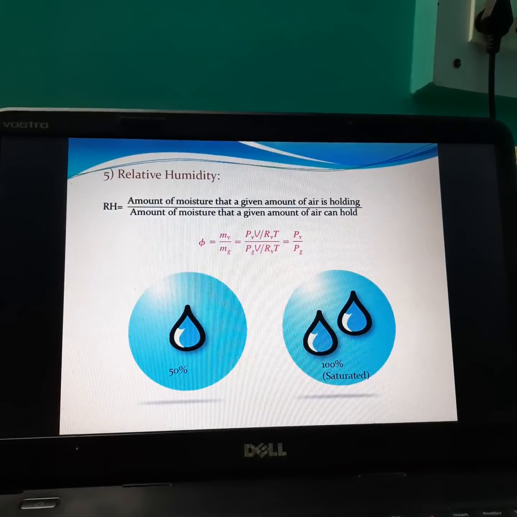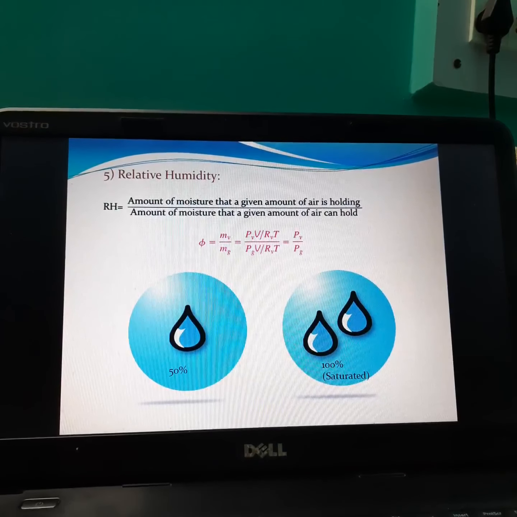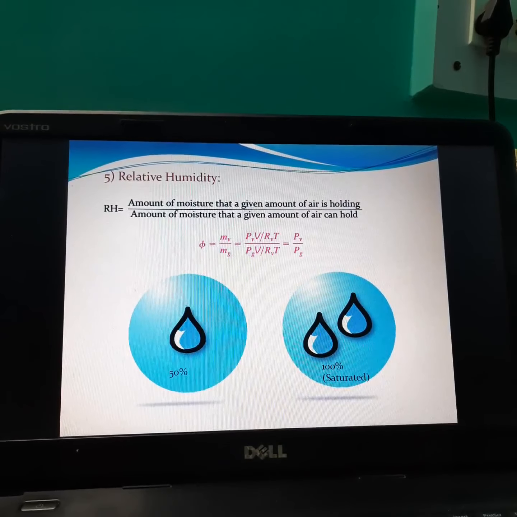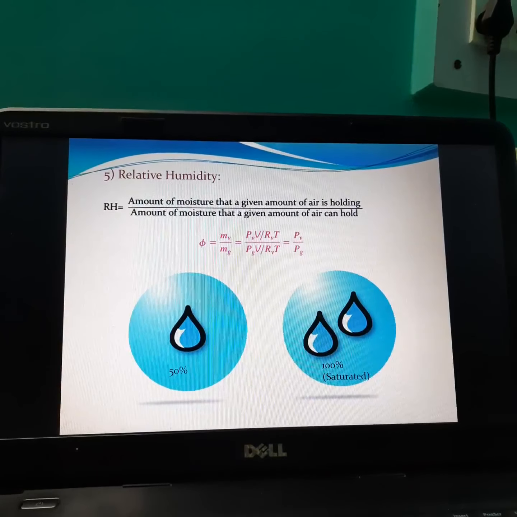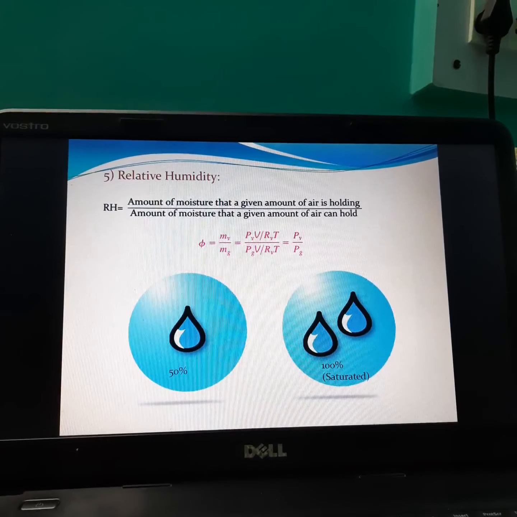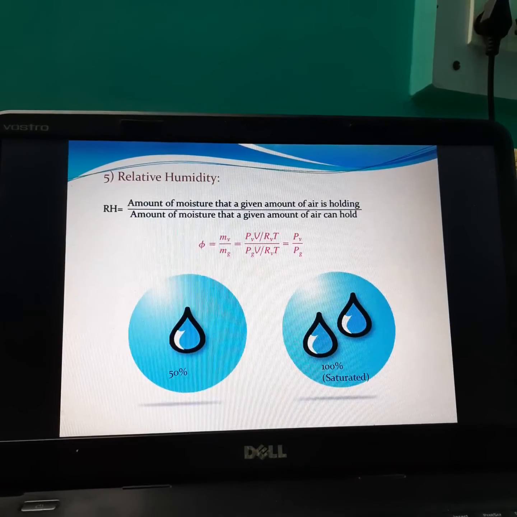This is relative humidity. Relative humidity means the mass of water vapor present in a unit volume of a given air to the mass of water vapor present in the same volume of saturated air.